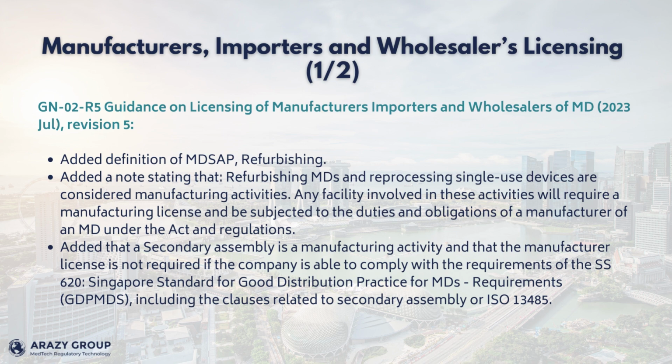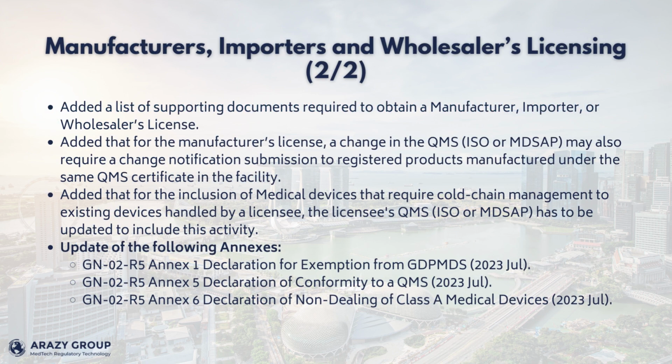It also added that a secondary assembly is a manufacturing activity and that the manufacturer license is not required if the company is able to comply with the requirements of the SS 620, Singapore Standard for Good Distribution Practice for MDs, Requirements, GDP-MDS, including the clauses related to secondary assembly, or ISO 13485. It added a list of supporting documents required to obtain a manufacturer, importer, or wholesaler's license.